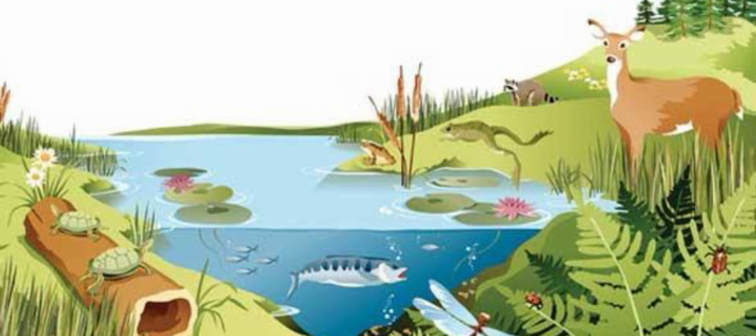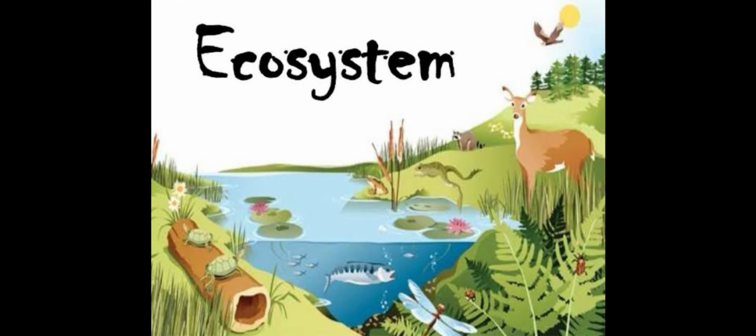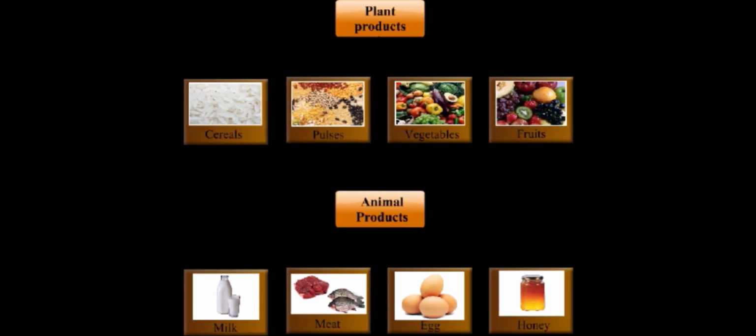And we are getting more and more resources from natural vegetation and wildlife, that is, from plants and animals. What are the products we are getting? Without plants and animals, can we get products? No. Whatever we are eating, see, this is the ecosystem. What are the products we are getting from plants? Cereals, pulses, vegetables, fruits.